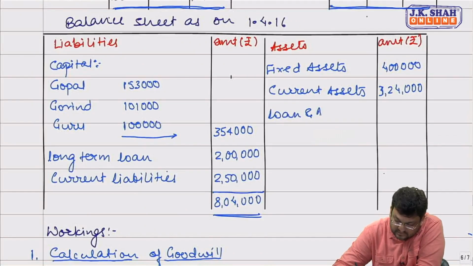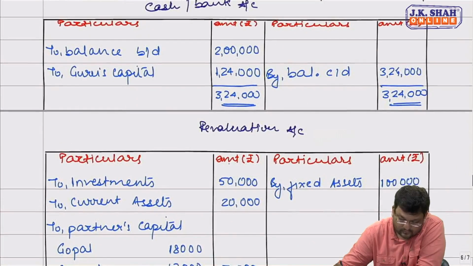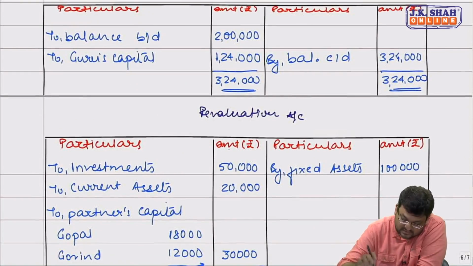Current assets revised value we need to write here 1,80,000.